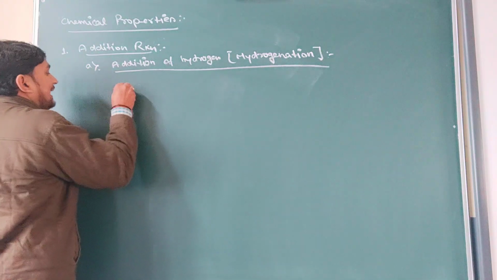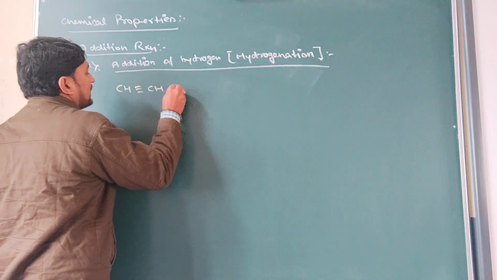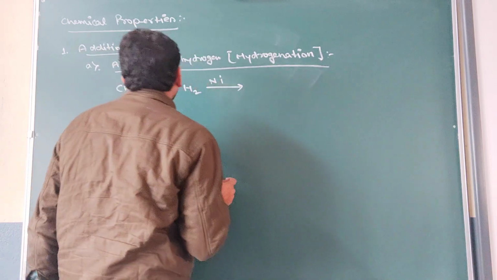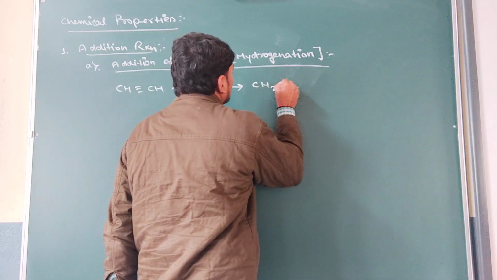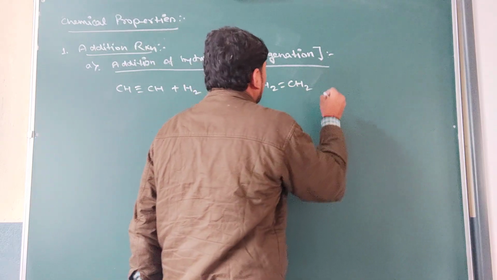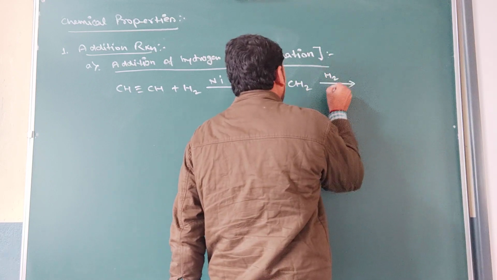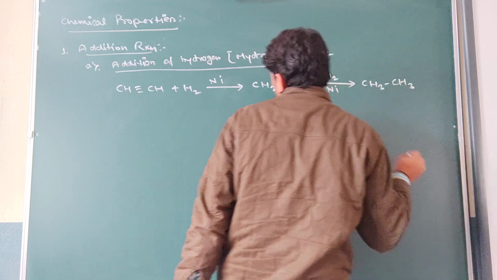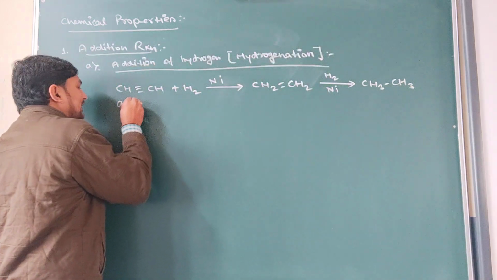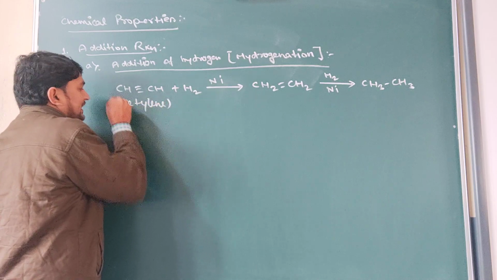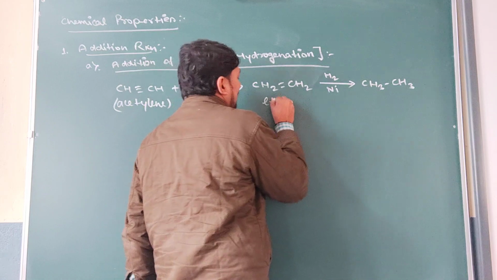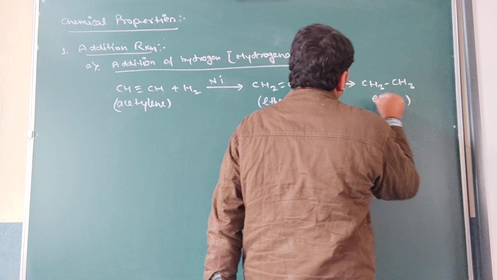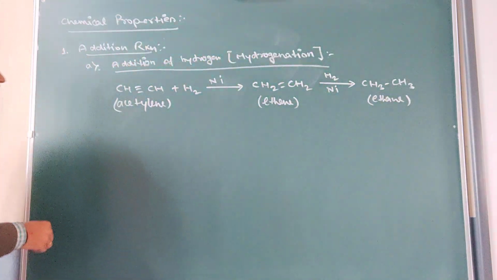Like if the alkyne CH triple bond CH is treated with hydrogen in the presence of a metallic catalyst like nickel, it will form CH2 double bond CH2. It is still unsaturated, so it will further undergo hydrogenation with nickel, and finally form CH3-CH3. Clear? So first acetylene, meaning ethyne, is converted into ethene, and this ethene is finally converted into ethane. So this is the saturation reaction or hydrogenation.